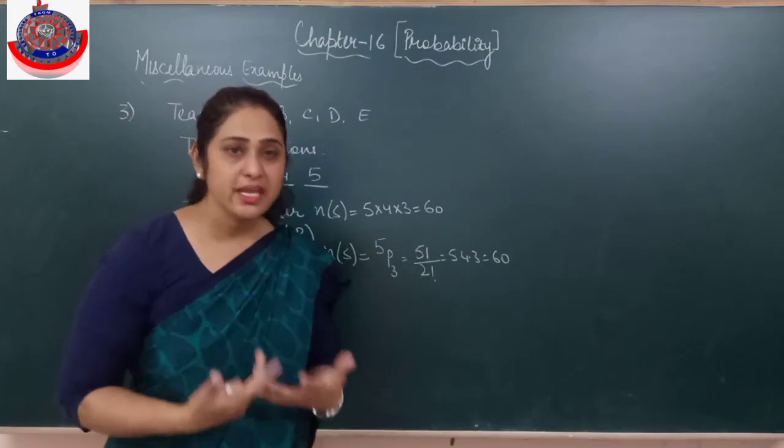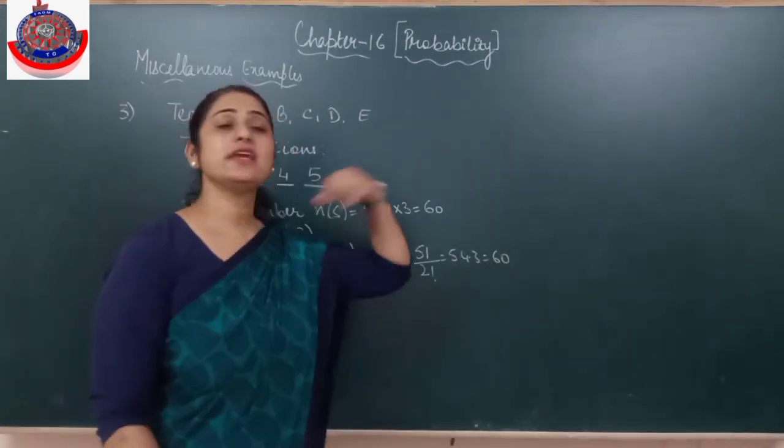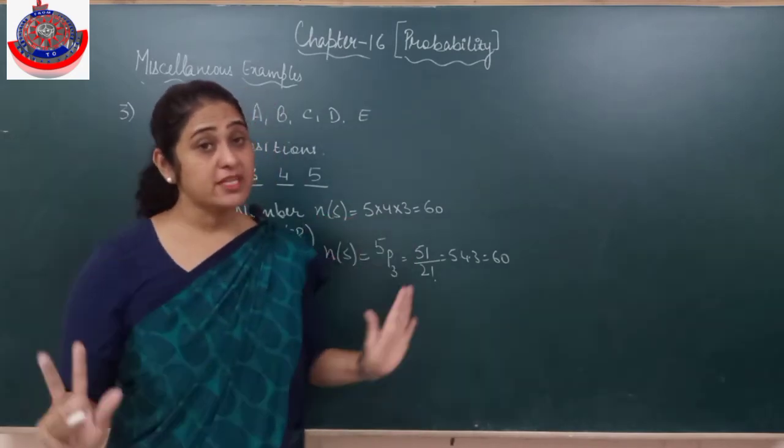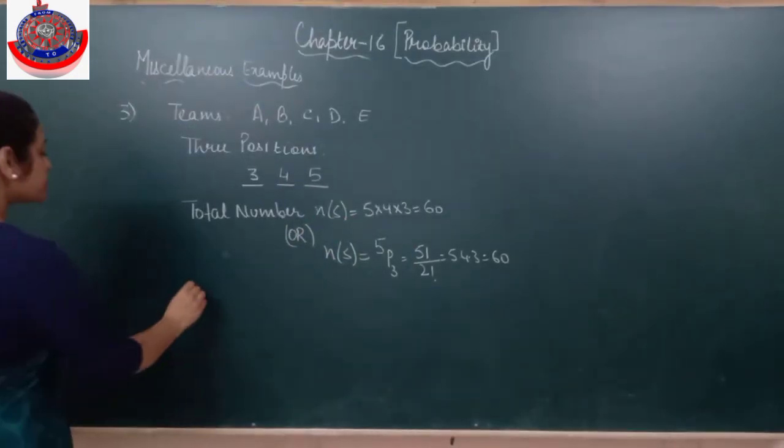The sample space has 60 sample points, and it is told they are equally likely. Only one person can occupy a position. So these are equally likely outcomes. Is it clear? The probability of each is 1/60. I hope you remember the chapter very well now. Now the first part they're asking me.